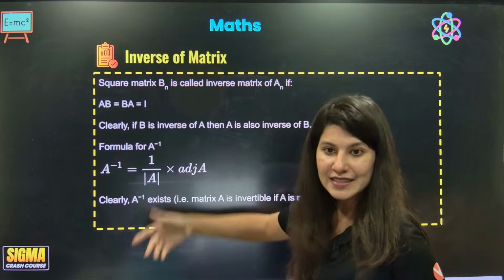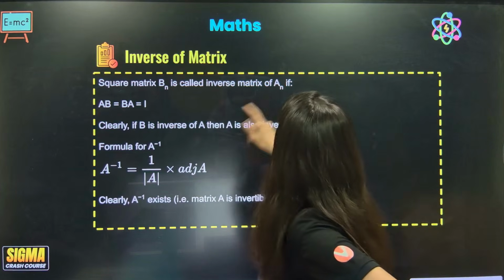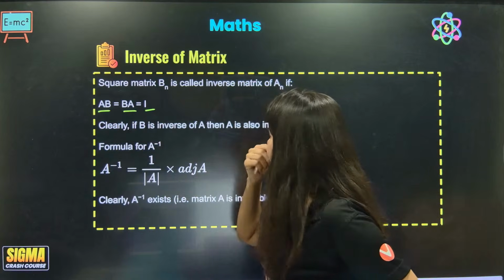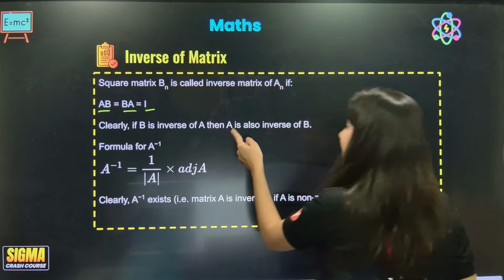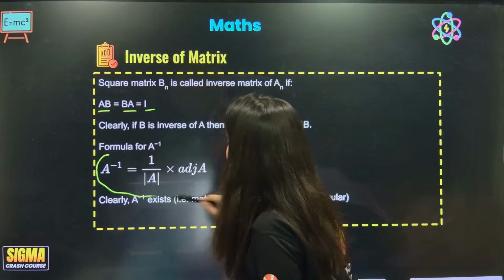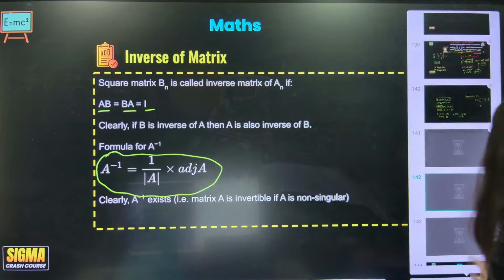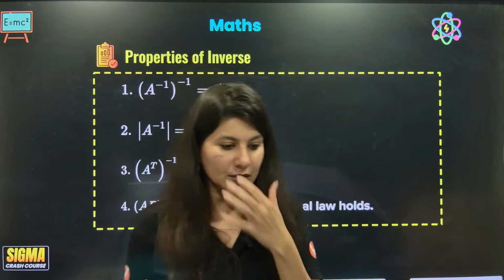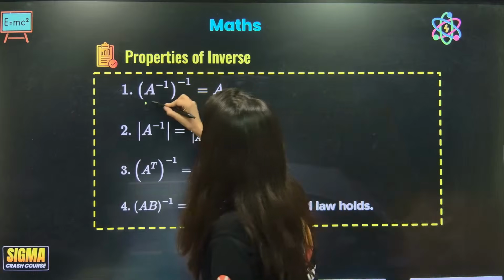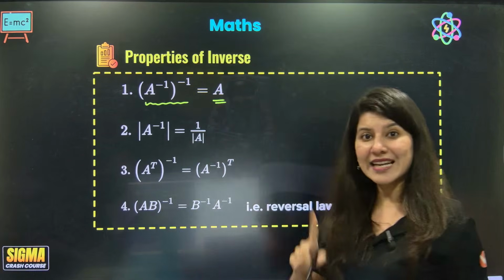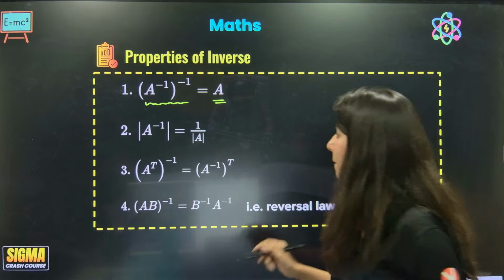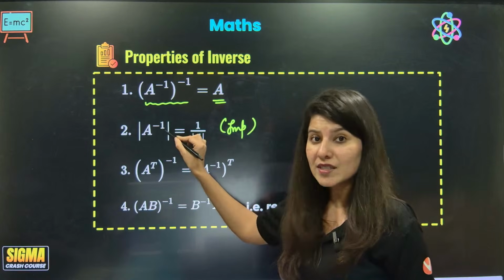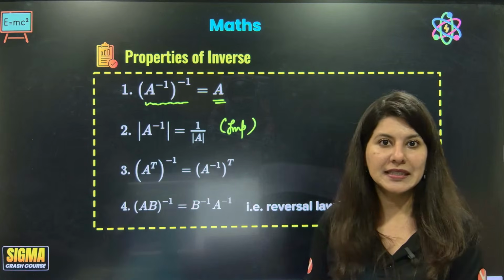So inverse of a matrix. If A and B are inverse of each other, AB is equal to BA is equal to the identity matrix. Clearly, if B is inverse of A, then A is also inverse of B. This is the formula to find the inverse of a matrix. Now I will give you some properties. Properties of inverse are the same as properties of transpose. So over here, A inverse inverse is back to A, just like A transpose transpose is back to A. Now, a very important property: determinant of A inverse is nothing but 1 upon determinant A.